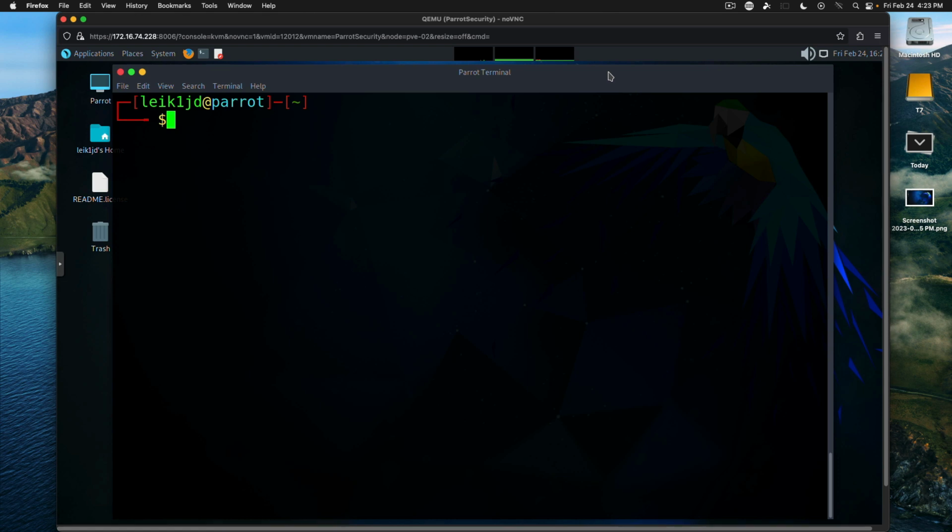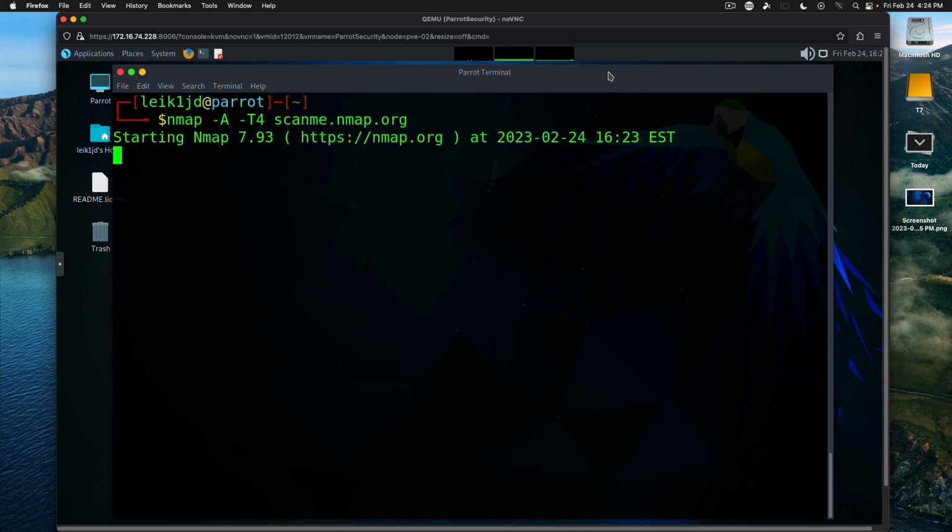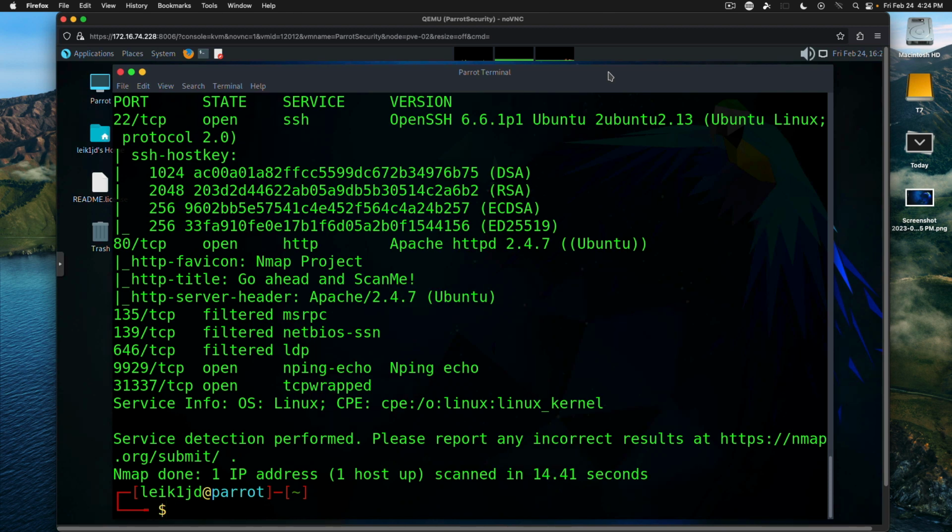So we're going to do first an example from the man file. We're going to do nmap -A -T4, and we're going to use their example domain, scanme.nmap.org. And with this particular scan, the -A enables OS detection, version detection, script scanning, and traceroute, all as one command. And that did return back. So they are running Apache HTTPD 2.4.7 on Ubuntu.